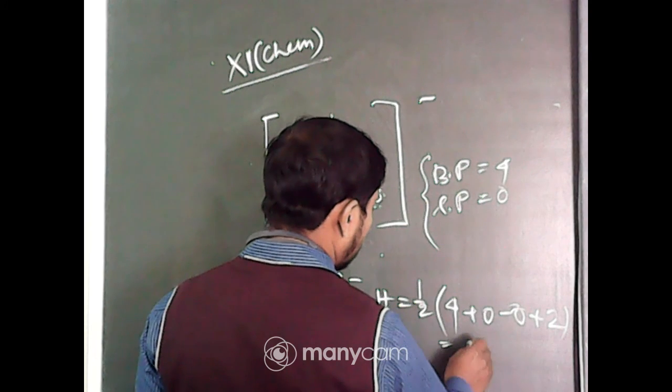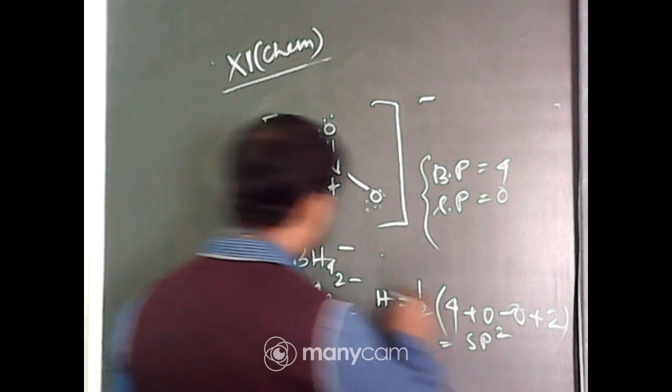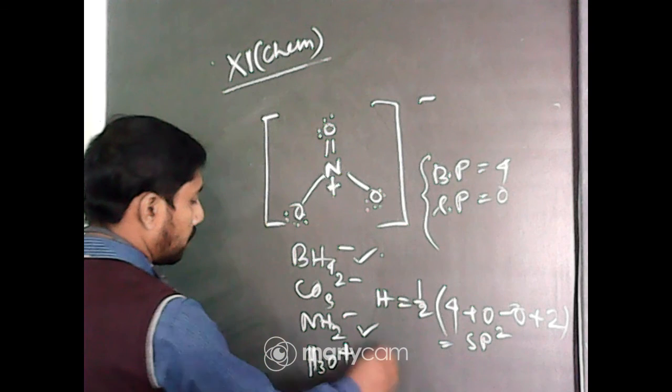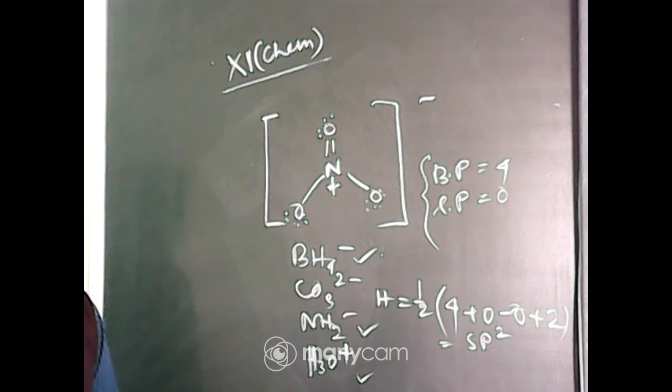So 6 by 2, that is sp2 hybridization. Others are sp3 hybridization. So only CO3 2 minus is different here.